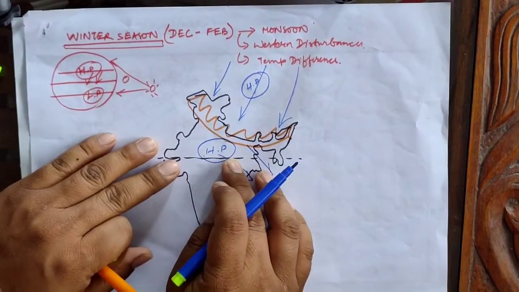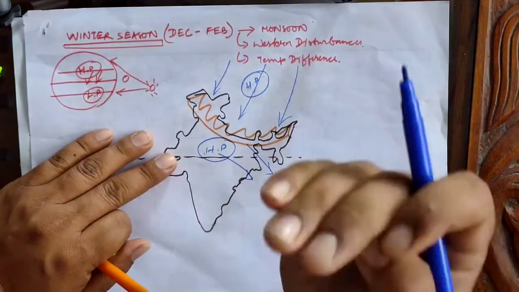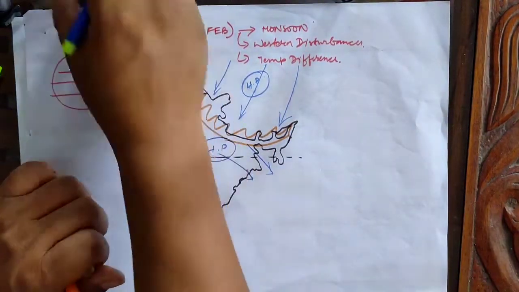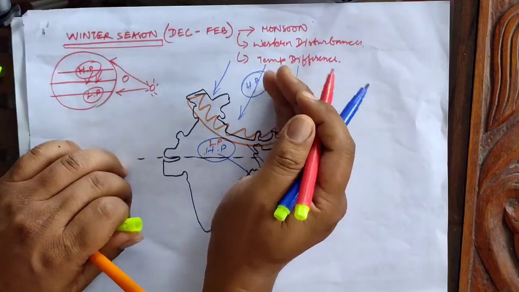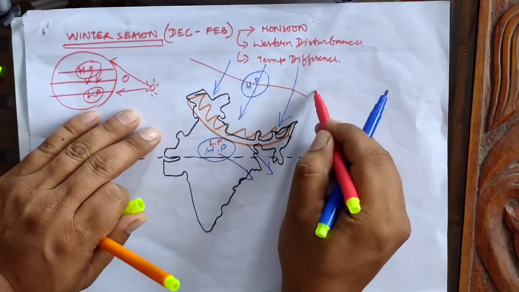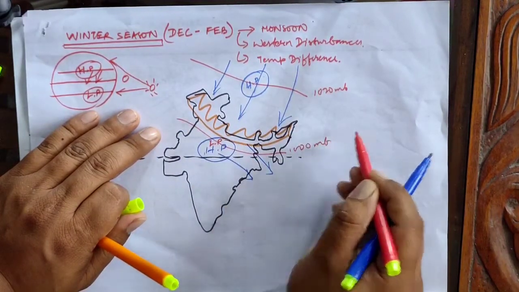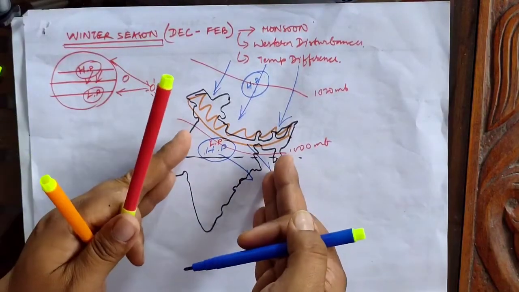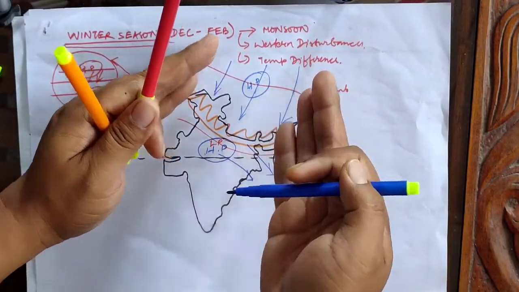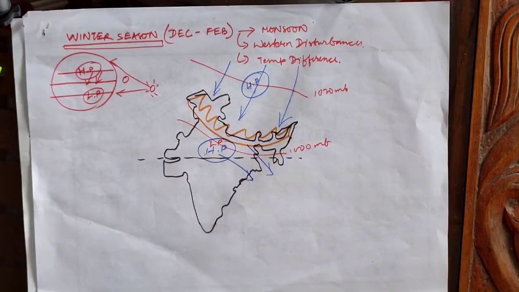Now if we compare the high pressure of Central Asia with the high pressure of our country, the more intense high pressure is created in Central Asia. So the high pressure of our country will be in a state of lower system. For example, if it is 1020 millibar in Central Asia, in India it will be just 1000 millibar. So it will be a lower system compared to the higher pressure of Central Asia.